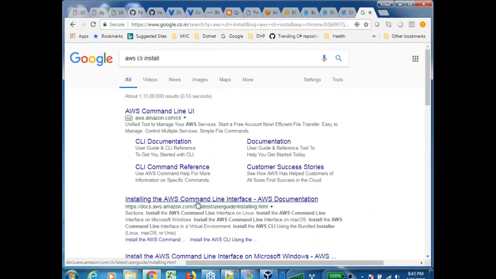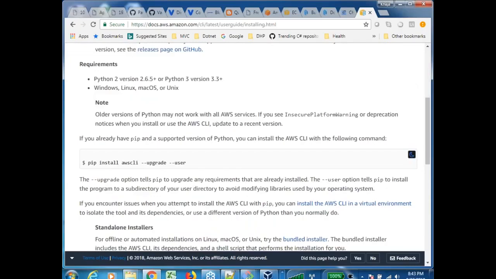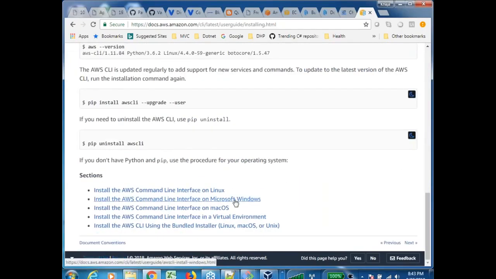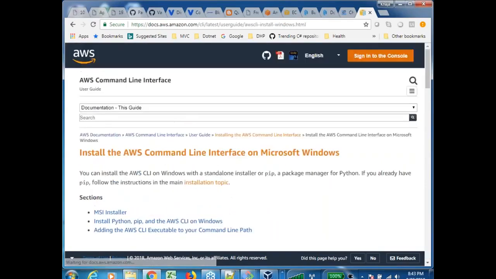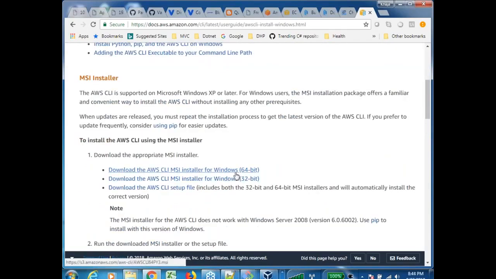Go over here. Install whichever operating system you belong to. Are you seeing this? If you are on a 64-bit or a 32-bit Windows, download this, double click, click next until it says finished.